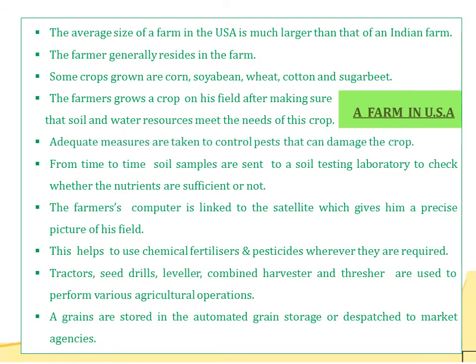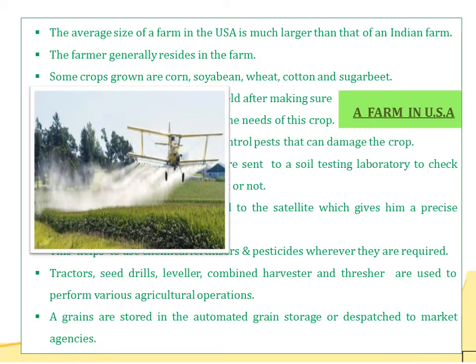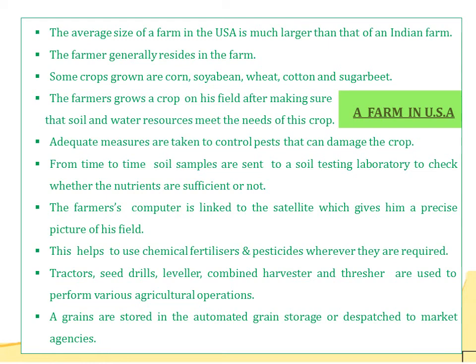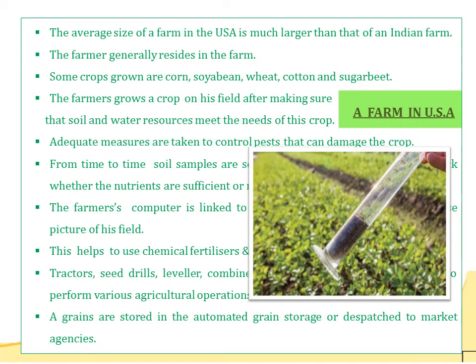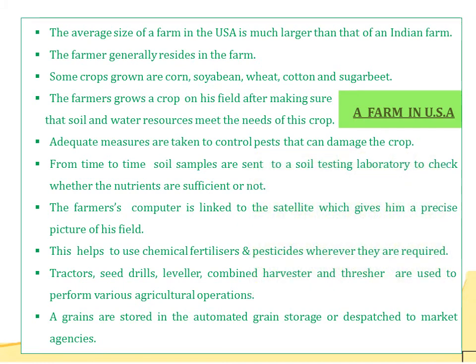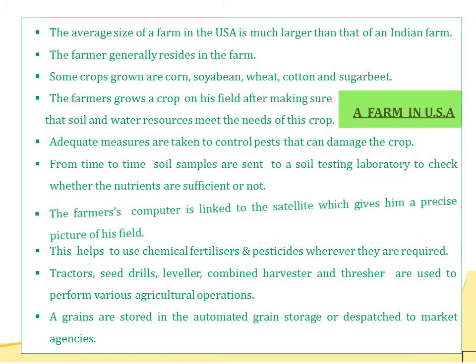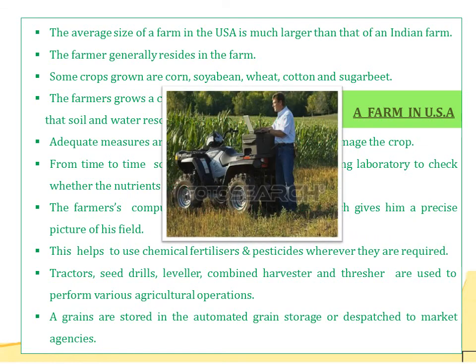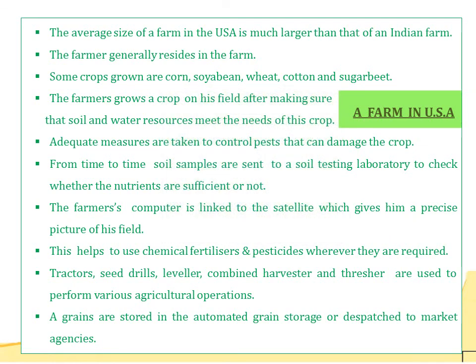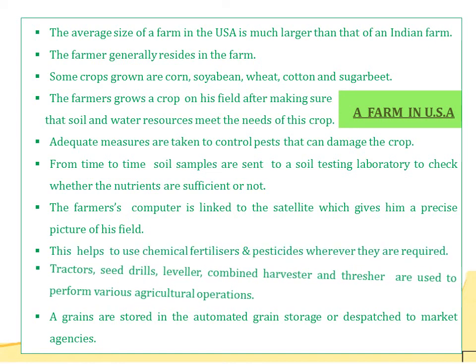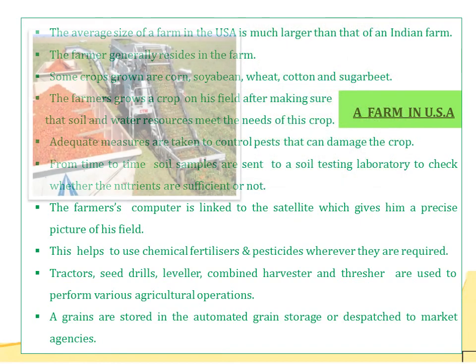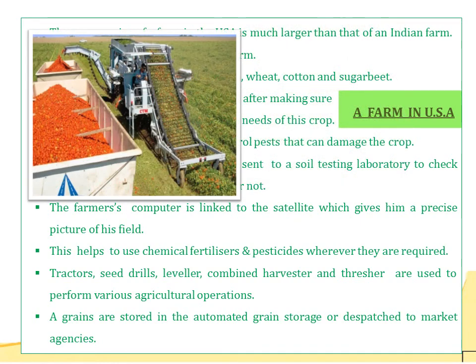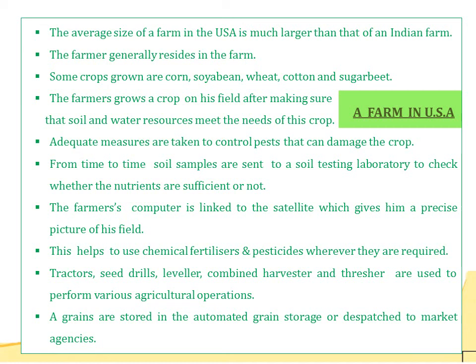Now, adequate measures are taken to control pests that can damage the crops, and from time to time, soil samples are sent to the soil testing laboratory to check whether the nutrients are sufficient or not. And the farmers even have computers linked to satellite, which gives him a precise picture of his field. This helps to use chemical fertilizers and pesticides wherever they are required. Tractors, seed drills, leveler, combine, harvester and thresher are used to perform various agricultural operations.